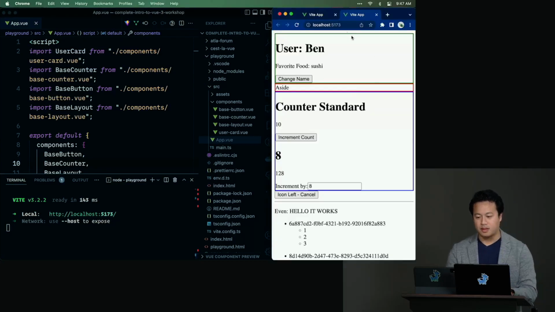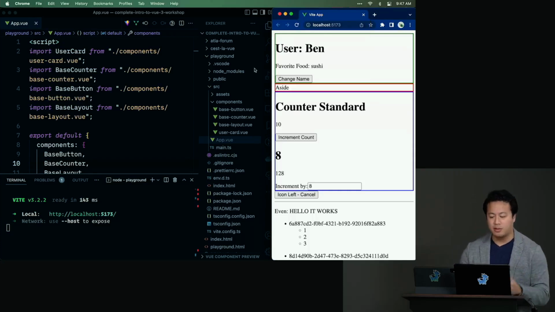Cool. So we've been working a lot with static information, right? Basically stuff that we define ourselves. But at the end of the day, most real-world apps are going to be fetching from some sort of data source. So that's what we're going to practice right now.